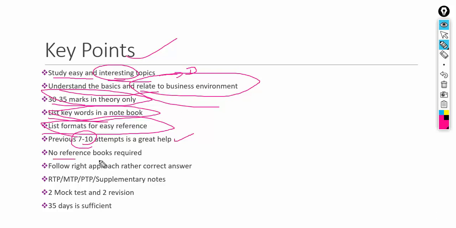So no reference book is required, especially for the intermediate level. I would suggest the study material provided by the institute is the biggest resource for you guys to follow as a Gita. That is your Bhagavad Gita.